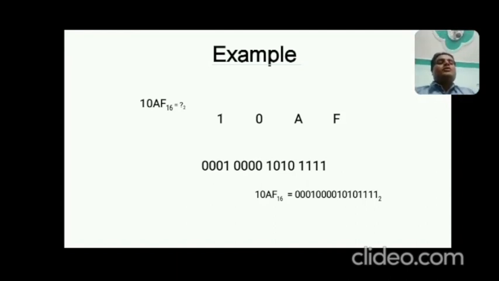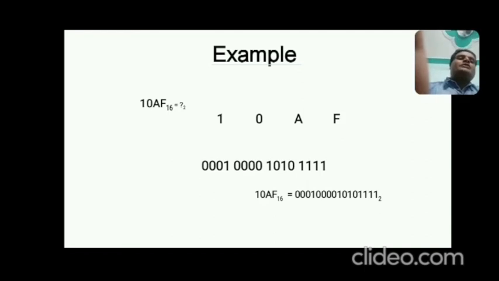So now what will be the binary equivalent of this 15? If you have understood the decimal to binary conversion, divide this 15 by 2, keep track of the remainders, and you will definitely get the binary equivalent.